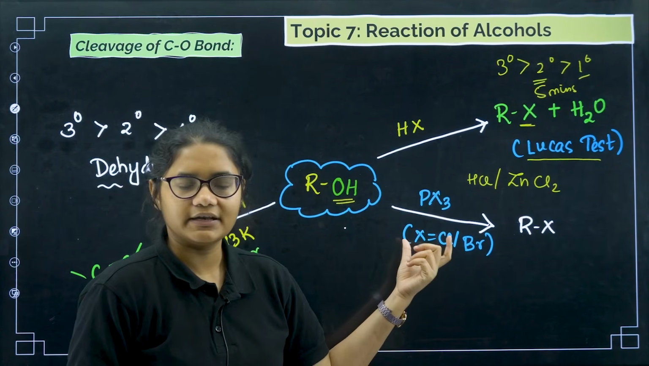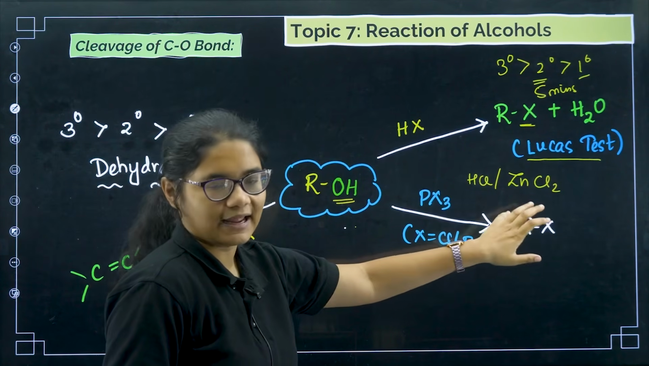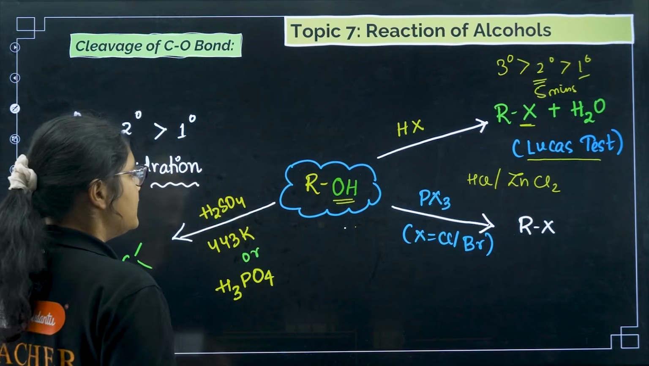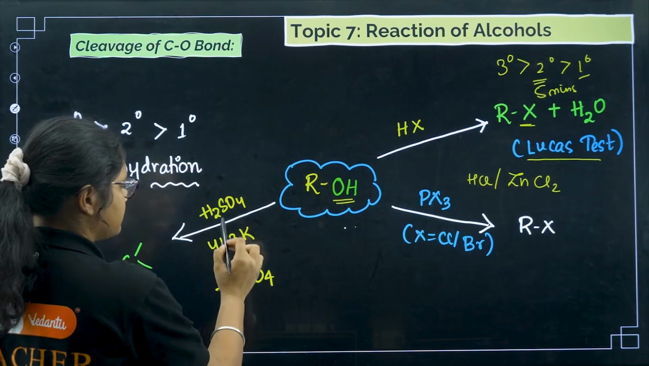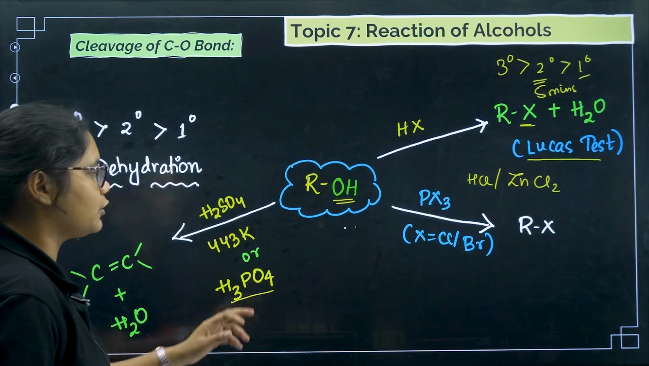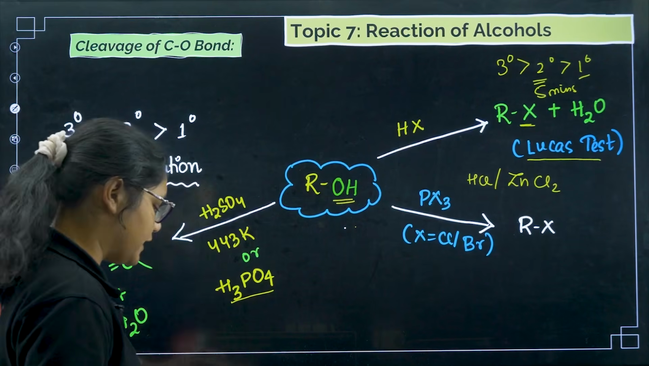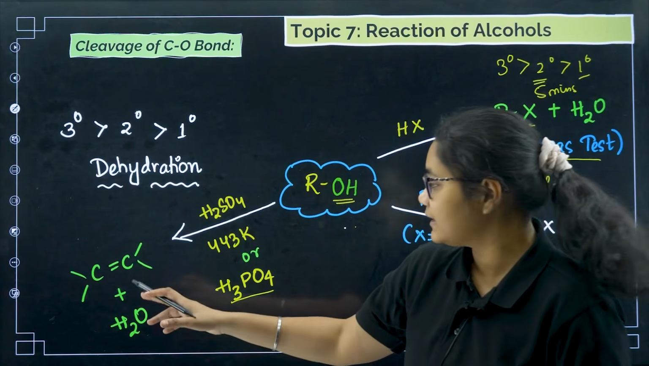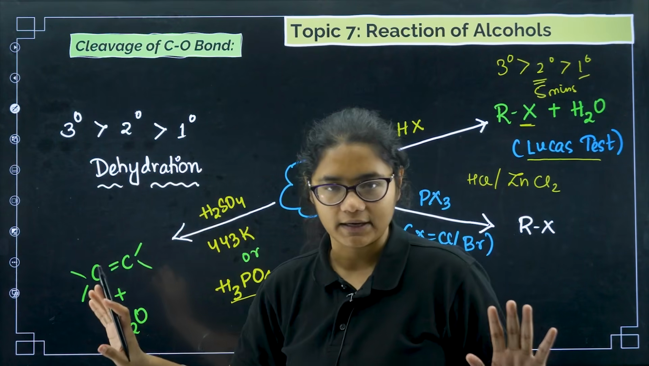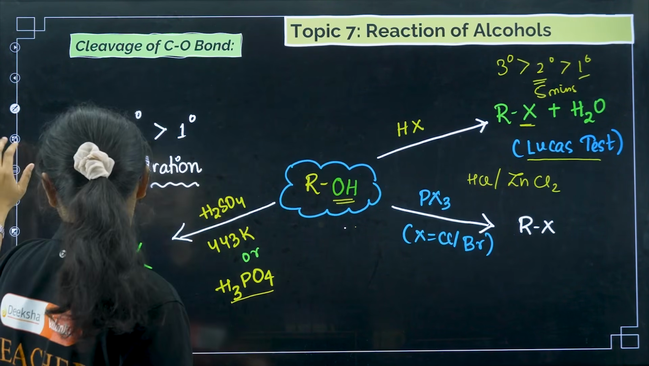So next is your PX3. This we have already studied in the preparation of haloalkanes. OH will be replaced with X, so we will get RX. The third one was your dehydration. If you take H2SO4 and heat it at 443 Kelvin, or if you use H3PO4, dehydration will take place and we will get an alkene. The order of dehydration is again 3 degree, 2 degree and 1 degree.